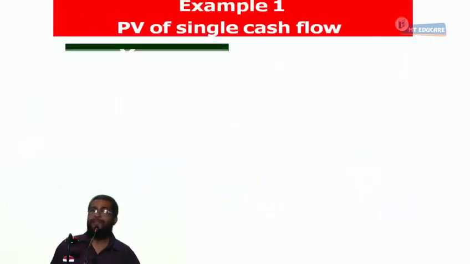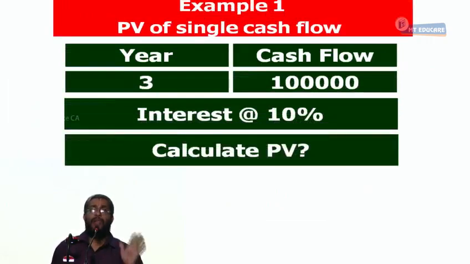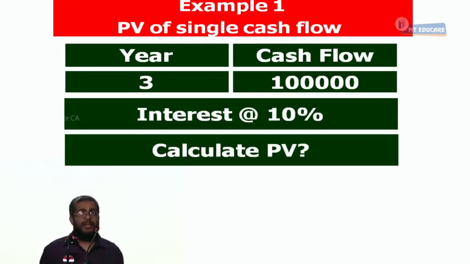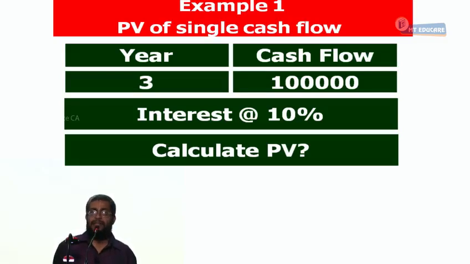Can we start or not? Okay. Example 1. Single cash flow. Year 3, 1 lakh. Interest at 10%. Calculate the present value.